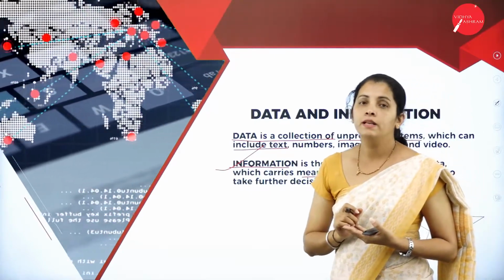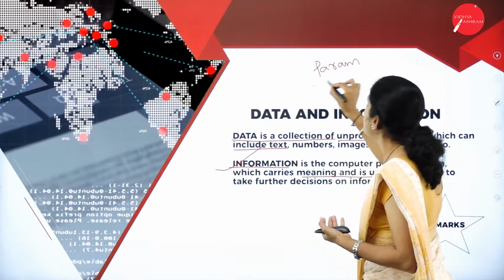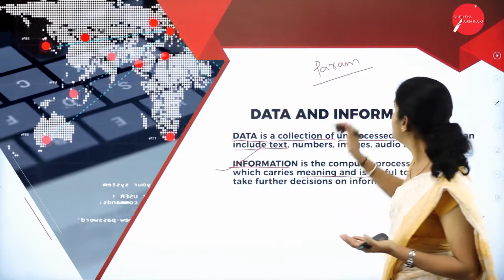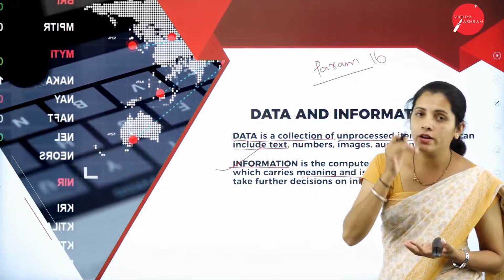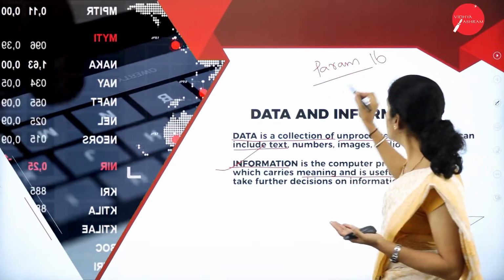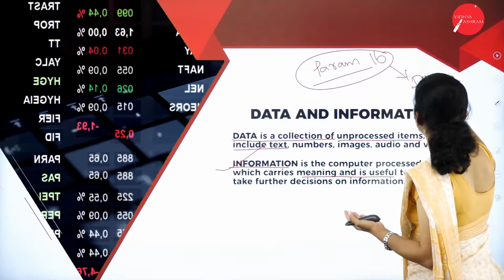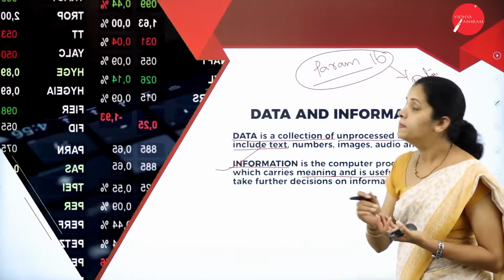Consider the example here. If I write param 16, now tell me, is it data or information? This is the example for data. That means it is the raw fact or unprocessed data.